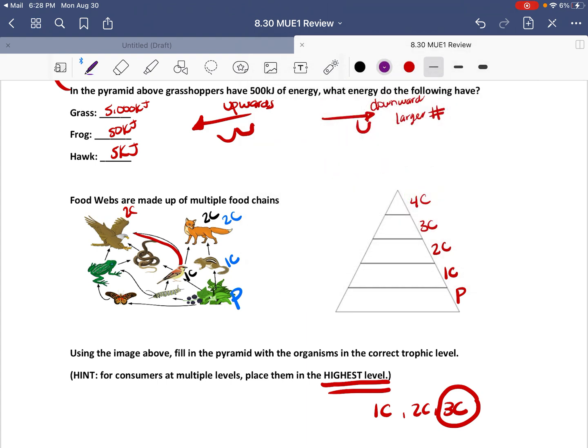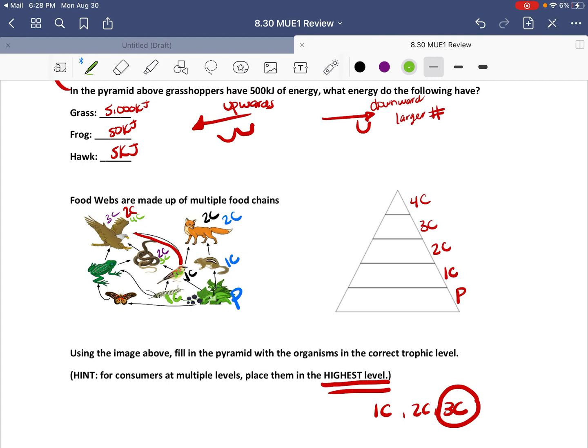Here we have a primary consumer. This would be a secondary consumer, and this would be a tertiary consumer. So our eagle, the highest consumer rating it has so far is tertiary. And I go from the berries to the caterpillars, which would be, I'm running out of colors, a primary consumer. And then the bird would now be a secondary consumer, the snake would be a tertiary consumer, and the eagle would be a quaternary consumer.